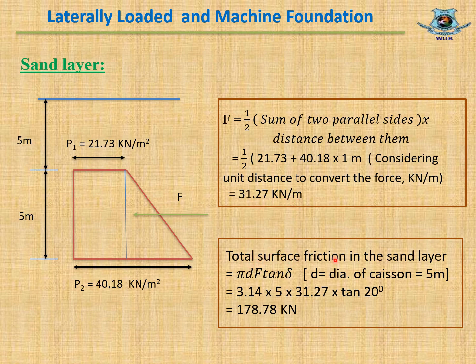Now total surface friction in sand layer equal to pi d F tan del. Here d equal to diameter equal to 5 meter, del equal to two-thirds phi, as said in slide 6. Replacing all values in the equation, we get total surface friction in sand layer equal to 178.78 kilonewton.